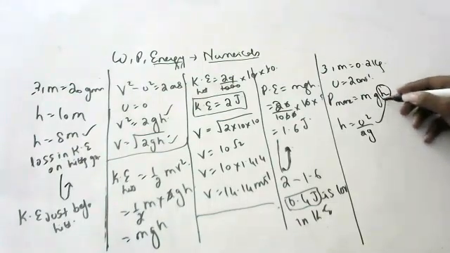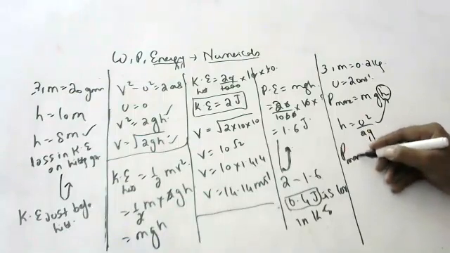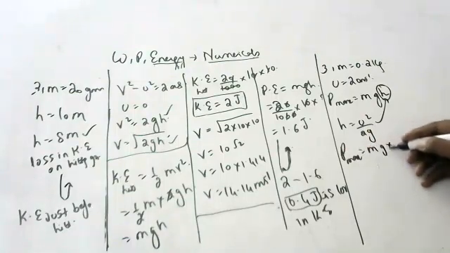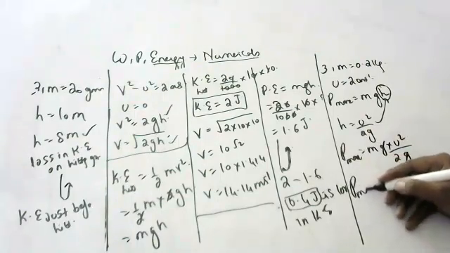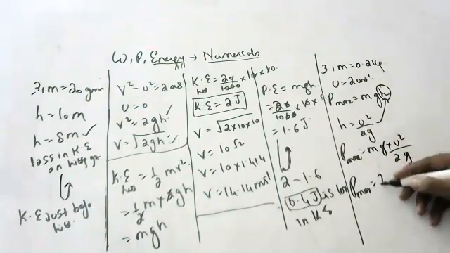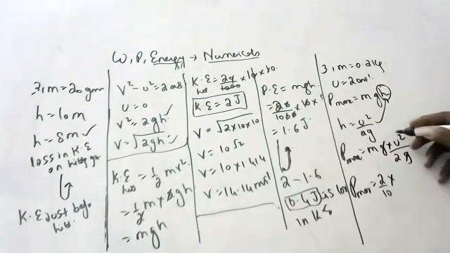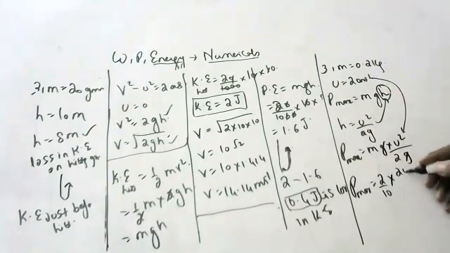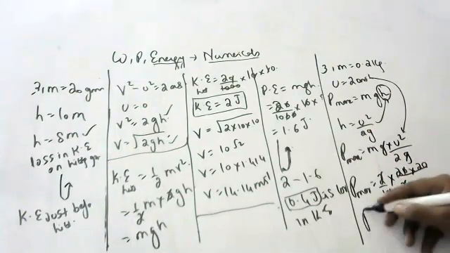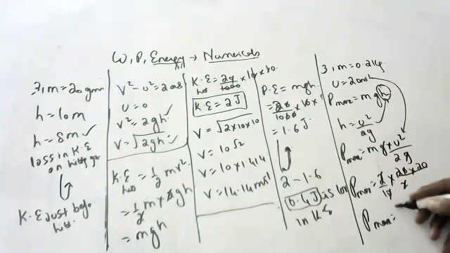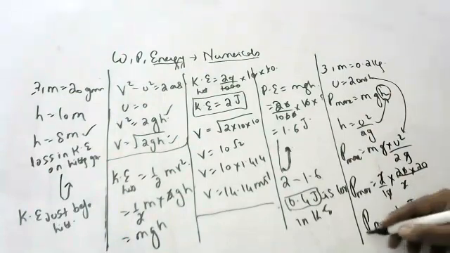Okay, children, substitute here. So maximum potential energy is equal to mg into u square by 2g. g is gone. Mass is how much, children? 0.2 means 2 by 10 kg. Velocity is how much? 20 into 20, by 2. This 2 is gone, this is gone. So the maximum potential energy attained by the body is 400 joules.